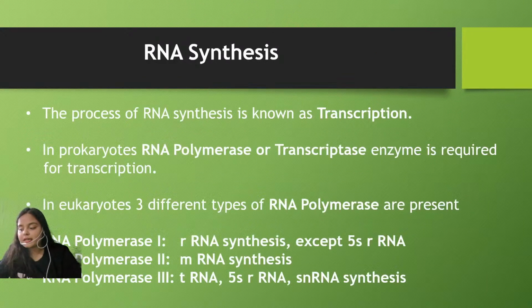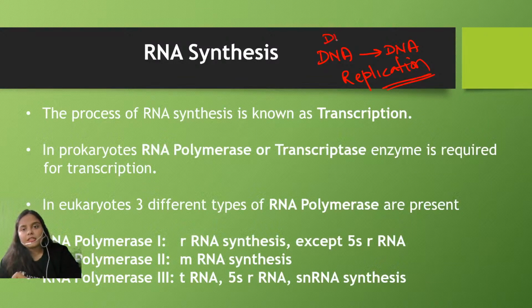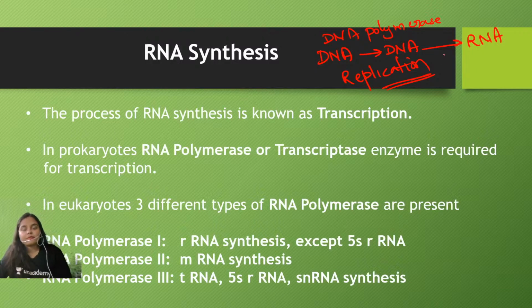Now, how does this RNA synthesis take place in the cell? As I told you, first of all, there is the copying of the DNA molecule. Formation of DNA from DNA is DNA replication, and it takes place with the help of DNA polymerase. The process of formation of RNA from DNA is known as transcription, and transcription takes place with the help of the RNA polymerase or transcriptase enzyme.